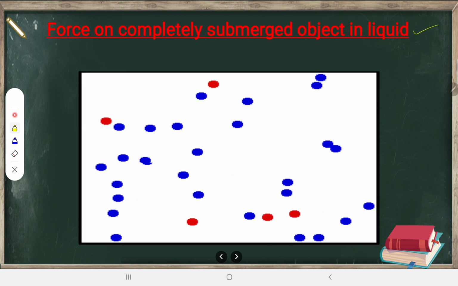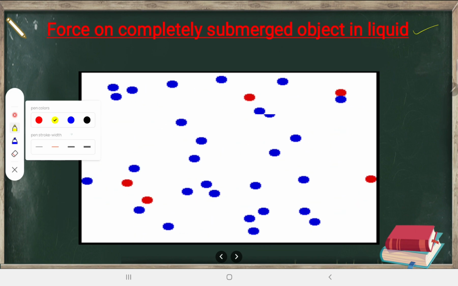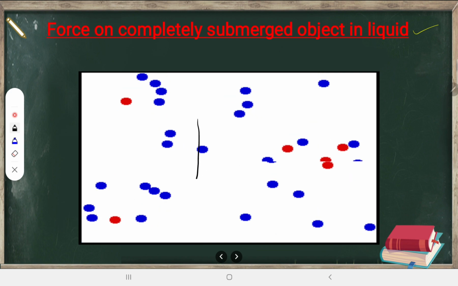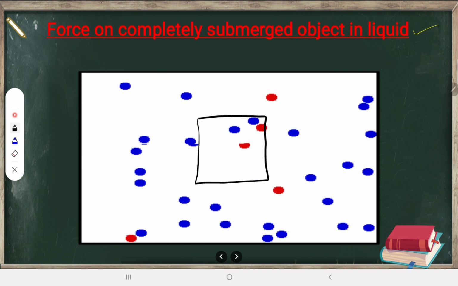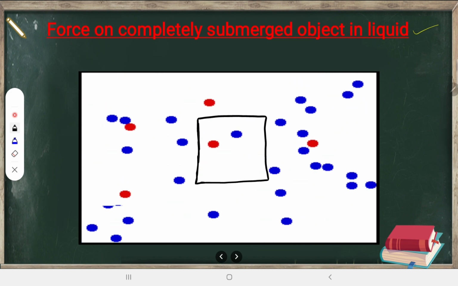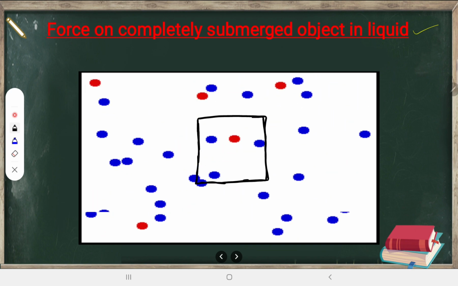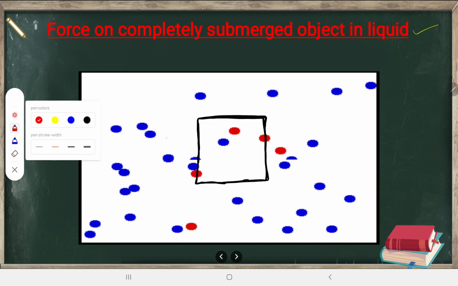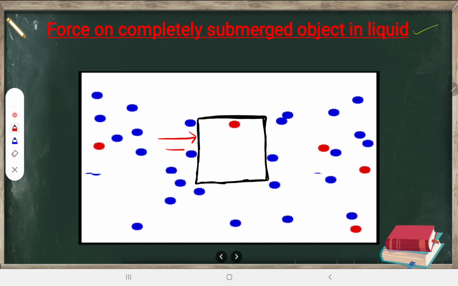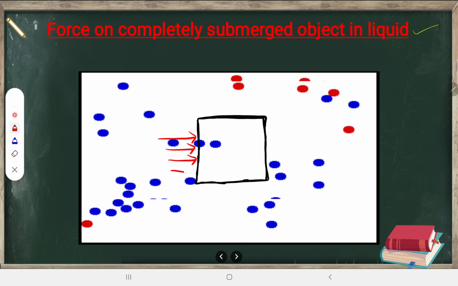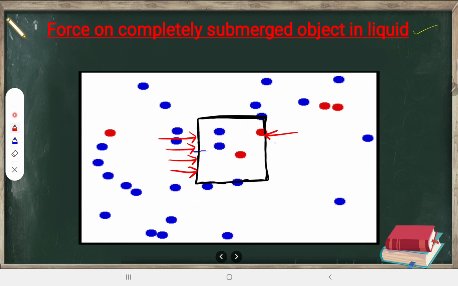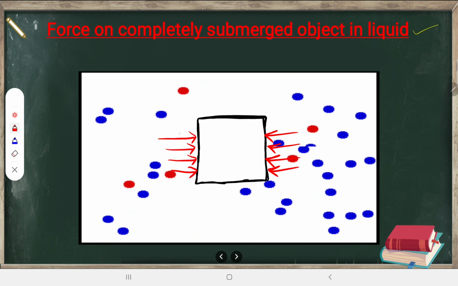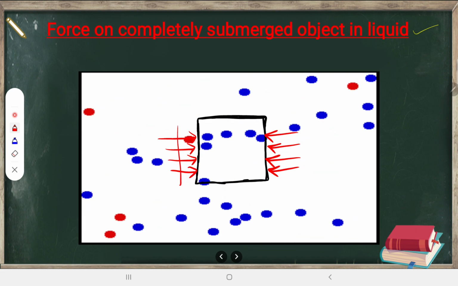How about a completely submerged object? For example, this is the fluid or liquid that we have. In that, if we have an object here, which is completely inside the liquid, what happens here? Please tell me. From the left side, the molecules will be coming and hitting. That is there for sure. From the right side also the molecules will be coming and hitting. Look at this, but these forces are equal. These are balanced forces, so they cancel each other.